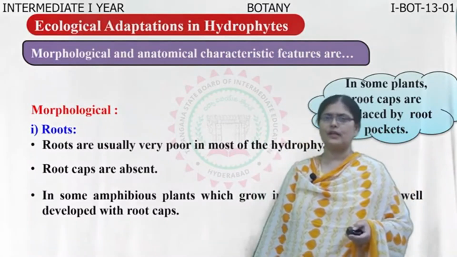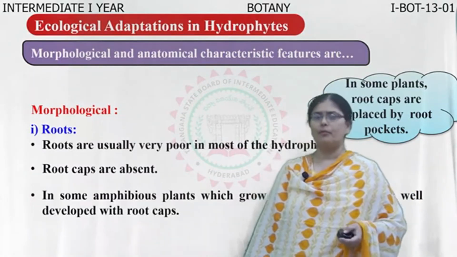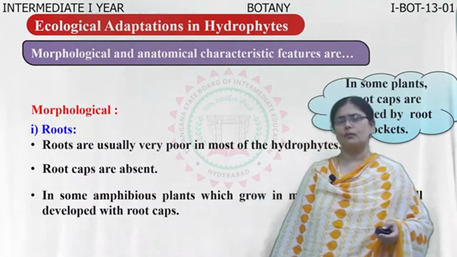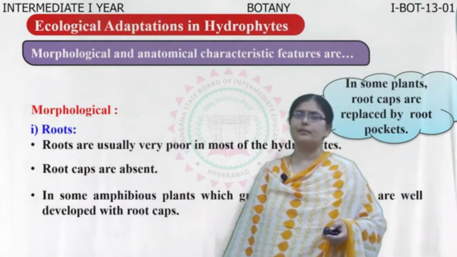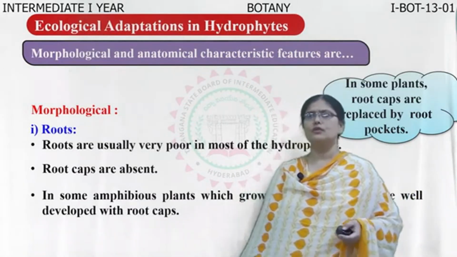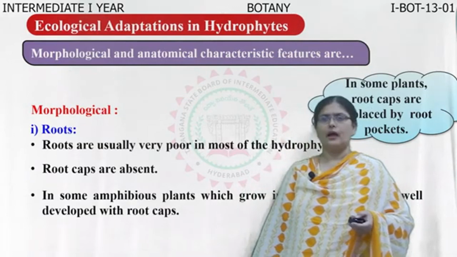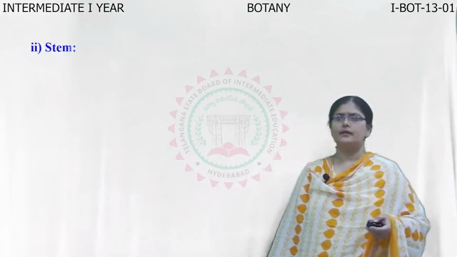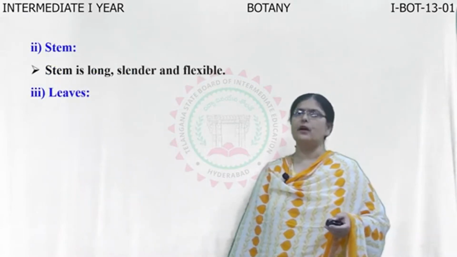So roots actually are very poorly developed. Why are they poorly developed? Because the function of root is to absorb the water. And since these plants are present in water itself, the roots are very poorly developed in hydrophytes. Now let us see about the stem. How the stem is present in hydrophytes.